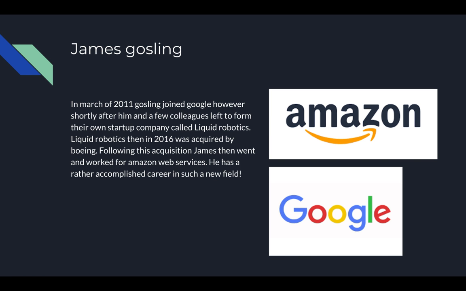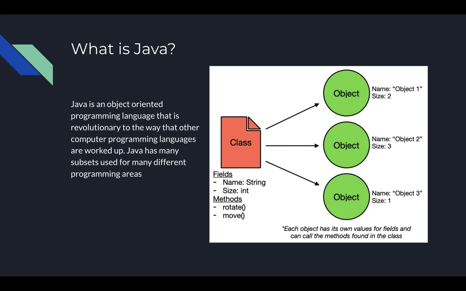In March of 2011, Gosling joined Google. However, about 6 months later, he and a few colleagues left to form their own startup company called Liquid Robotics. Liquid Robotics was later acquired by Boeing in 2016. After this acquisition, James and a few of his friends went to work for Amazon Web Services. He has such an accomplished career in such a new field, considering that programming hasn't been around for that long and he's worked on such major projects. It's very impressive.